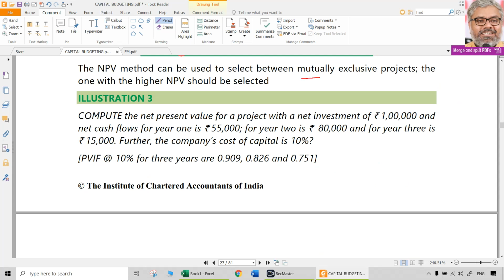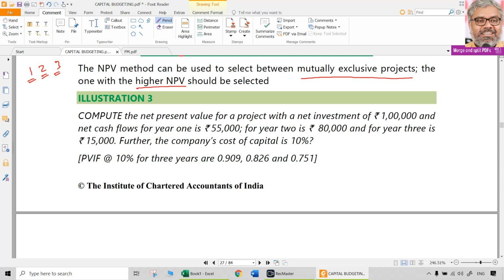In case of mutually exclusive projects, that means there are 3 projects and only one of them you can accept. Of course, assuming all of them have the same type of capital requirements, which project will you accept? Naturally, the one with the highest NPV is a good project. That is the selection criteria in case of mutually exclusive projects.